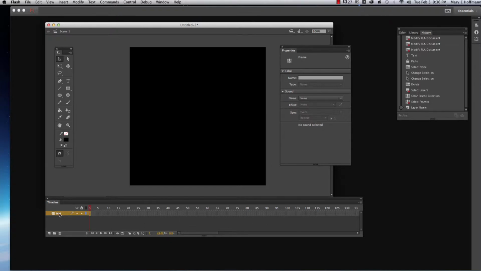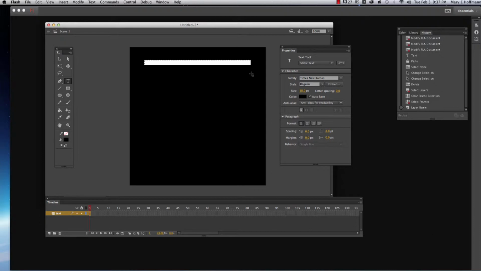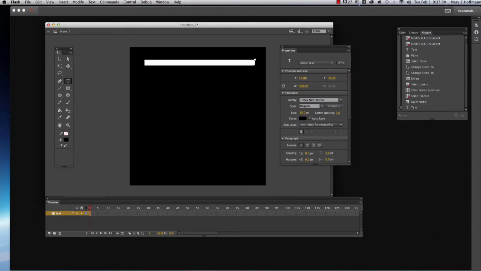So I made a layer here for my text. I'm going to select the text tool, and I'm going to make sure that I place a little box here for my text. Otherwise, it's just going to go all the way across. You can set the size of your text right here where it says width. Right now, I'm just going to leave it the way I have it, and then I'm going to right click and paste.